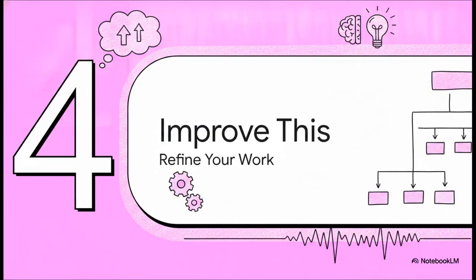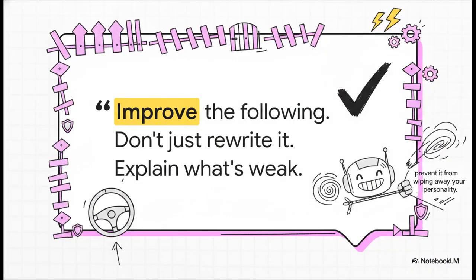Section 4. Improve this. Refine your work. This is the perfect way to have AI refine your work without losing your unique voice. You say, improve the following. Don't just rewrite it. Explain what's weak, suggest improvements, then provide a polished version. Finally, tell me why your version is better. And this brilliantly illustrates how setting firm boundaries puts you completely in the driver's seat as the editor. It totally prevents the AI from just wiping away your personality and replacing it with that generic robot speak.